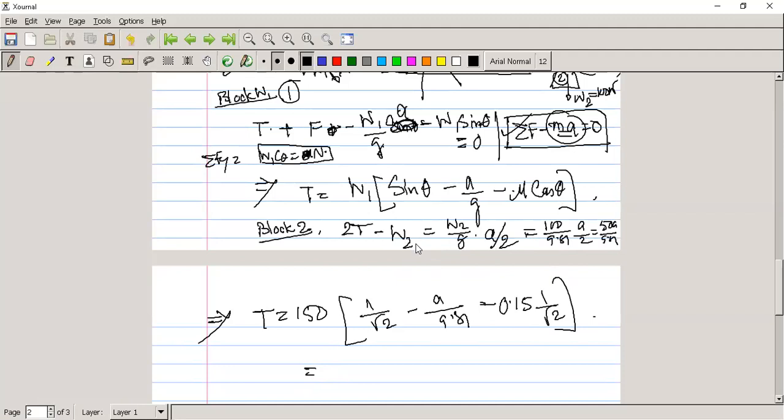So we get 50A by 9.81 plus W2, 100 divided by half, which is T, so it is 25 because half is there. We equate these two.